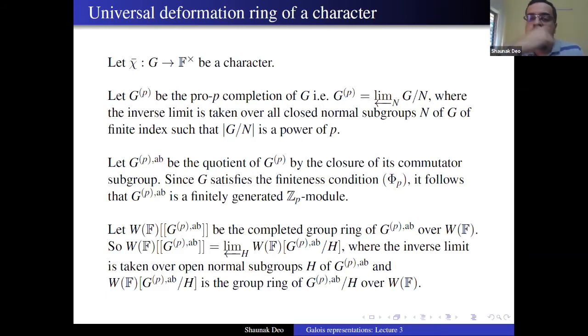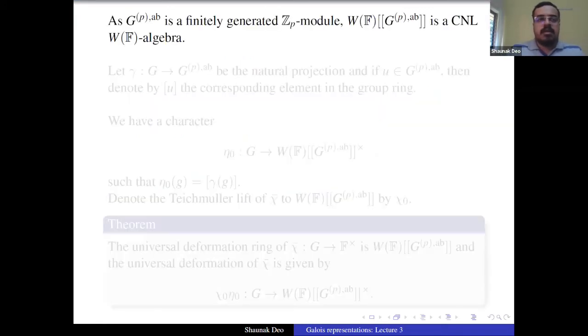It's easy to compute, right? If you know GPab, it's easy to compute this group ring. We'll see some examples where we can compute. Okay, so this is the setup I want to be in. And as I said, because GPab is a finitely generated Zp algebra, this group ring is actually a CNLWF algebra. And as I said, we will see how this looks like.